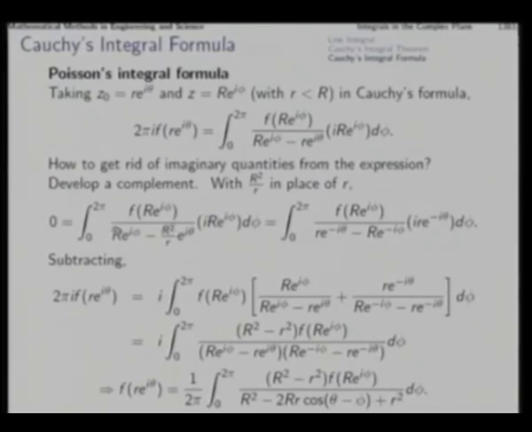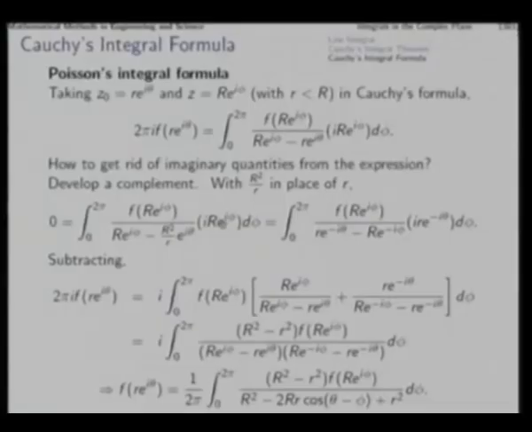So, one r will vanish from here, the other one will go from here, the capital R will remain. With these two factors, e to the power i phi and e to the power i theta, we are dividing. So, e to the power i phi will go off, e to the power minus i theta will remain. In the numerator that will happen, in the denominator e to the power i phi will vanish here, e to the power minus i theta will come, and the reverse will happen here. So, we get this. Now, as we subtract this from here, in the left side 0 is subtracted, so the same thing remains.